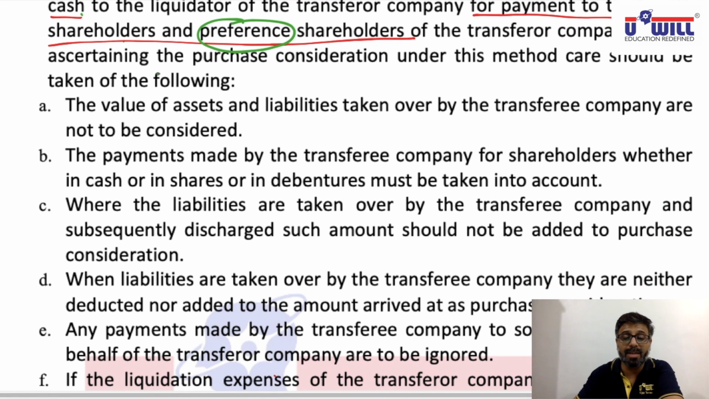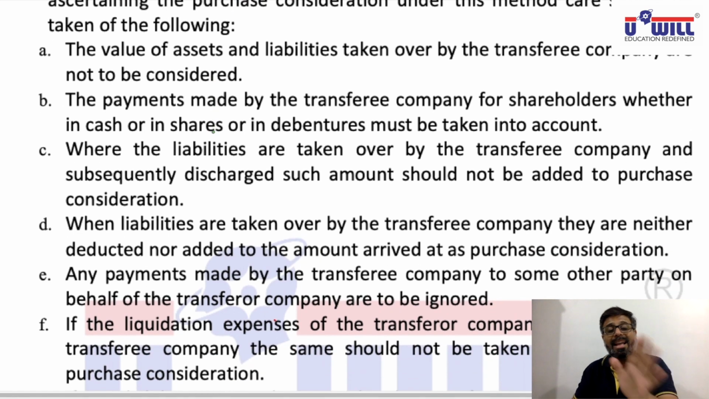While ascertaining the purchase consideration under this method, care should be taken of the following. First, the values of assets and liabilities taken over by the transferee company are not to be considered. We are doing which method? Payment method. In the payment method, asset and liability values are not taken in calculating purchase consideration. In accounting, they will be considered, but in the calculation of purchase consideration, they are not included. Only the payments made by the transferee company to the shareholders.